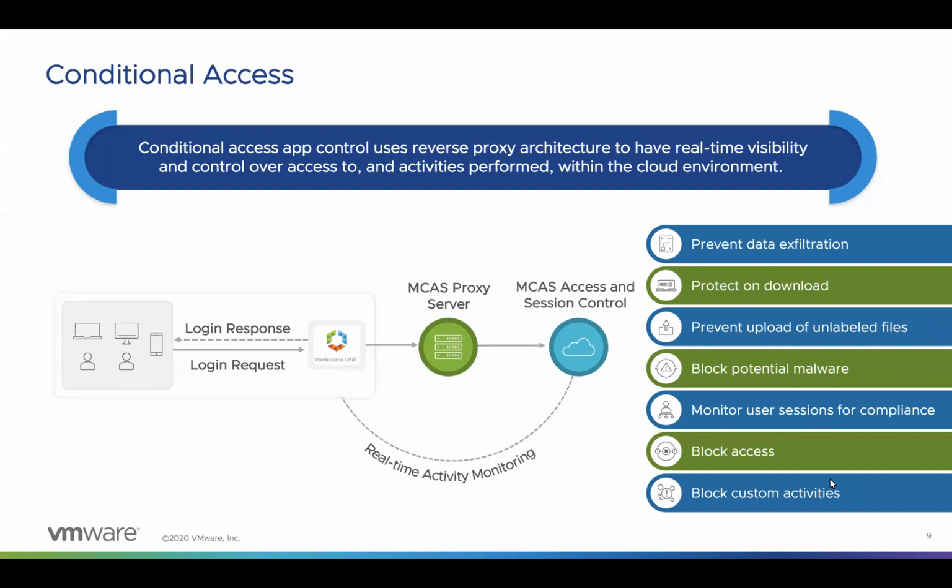Then, block access. We can granularly block access for any specific apps and users based on our needs. And block custom activities. For this, we can monitor for any sensitive content being shared in apps. For example, if any sensitive content is being shared in Slack or Microsoft Teams, we can configure policies to monitor for the content and block it in real time.